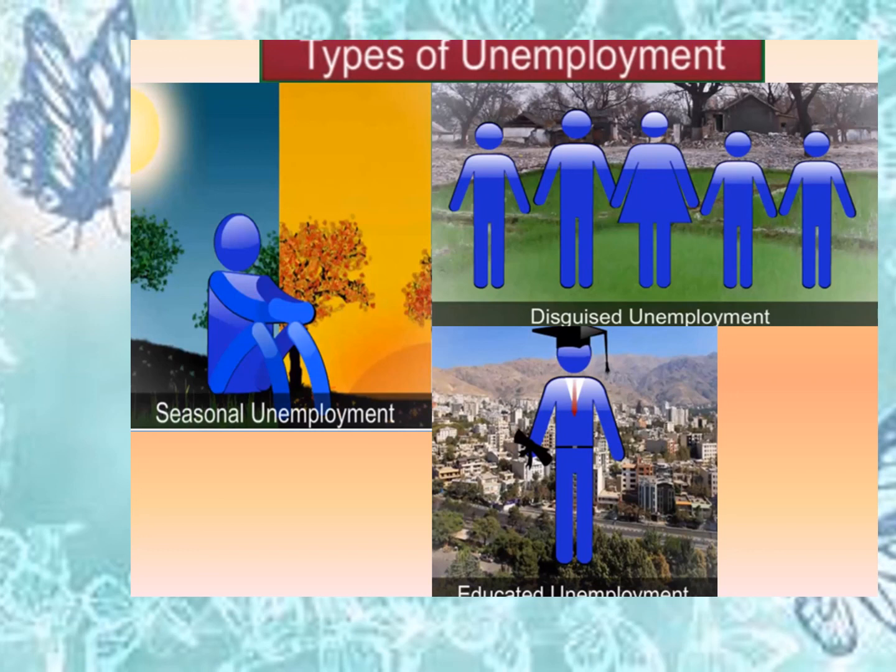Let's take an example of an agriculture activity. For this agriculture activity, only 5 members are needed, but they have engaged 8 people. So, 3 people are extra. These 3 people do not contribute anything extra to this activity, nor, if they are removed, will the production level be affected. The last one is educated unemployment. Educated unemployment is mostly found in the cities, where people are highly educated, but they are not able to find a job according to their educational degree.